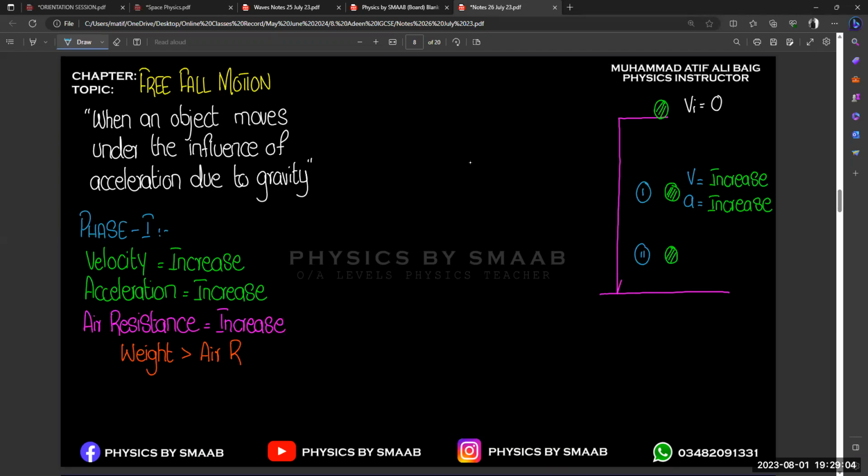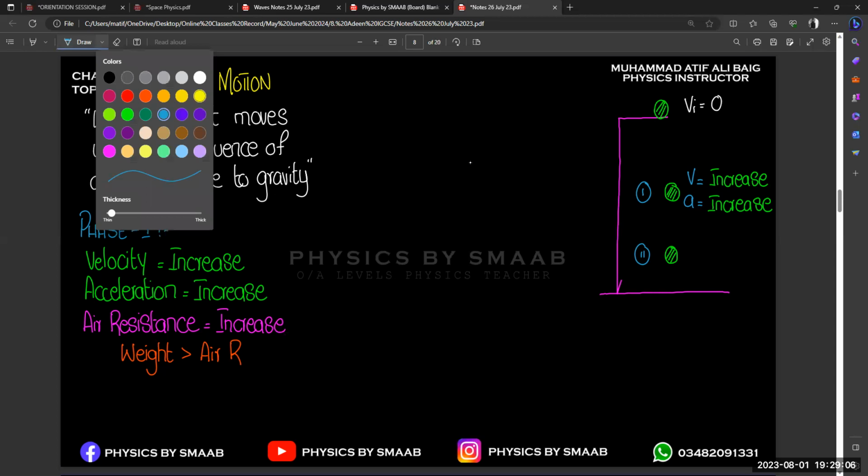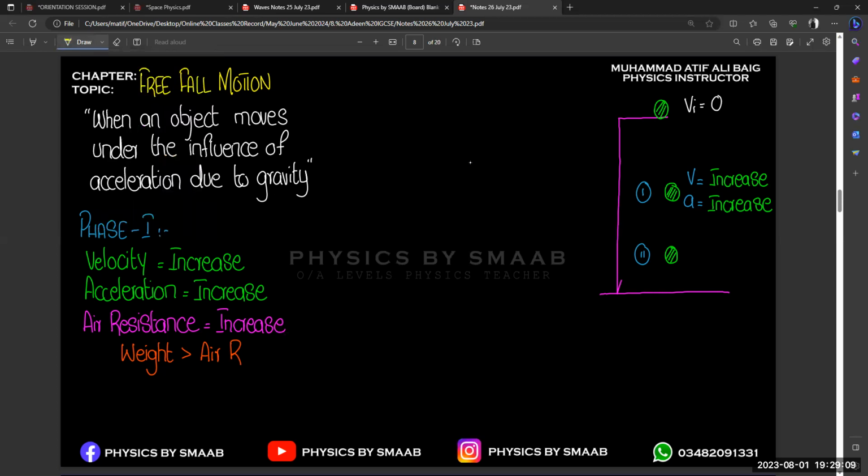Before writing about phase number two, I am writing an important point here. It is the path between phase 1 and phase 2, and I am again repeating that this is for your understanding. These phases are not going to be included in any specific section.